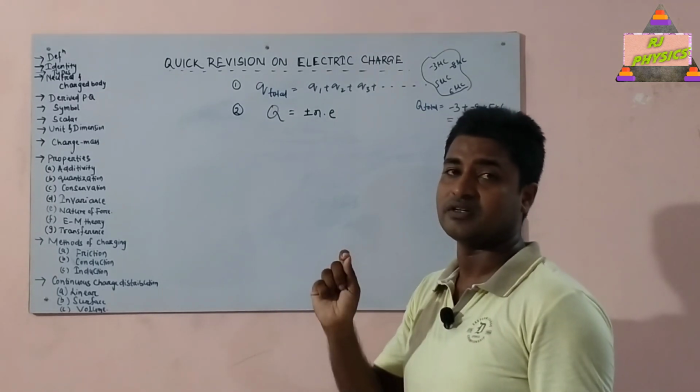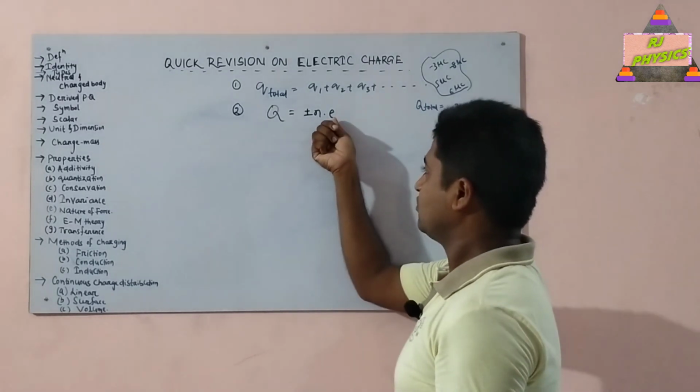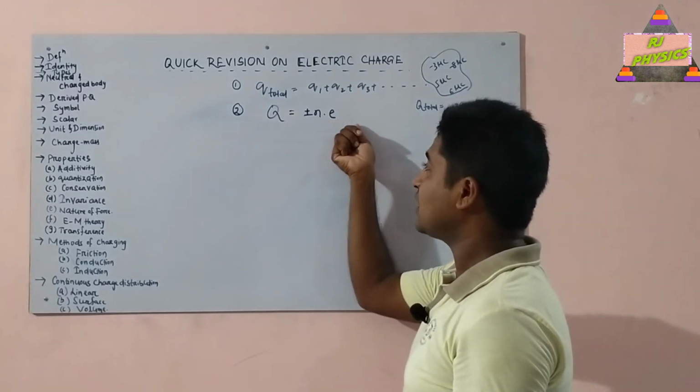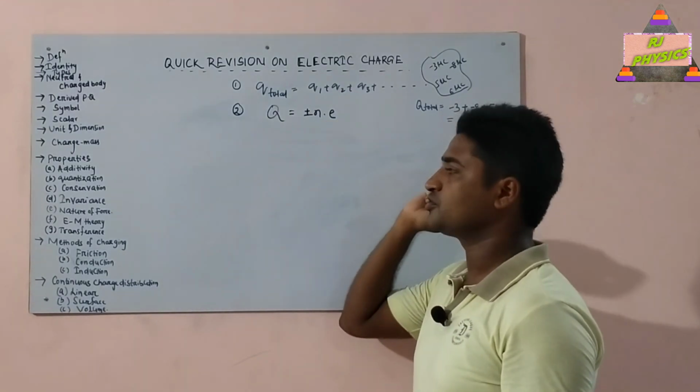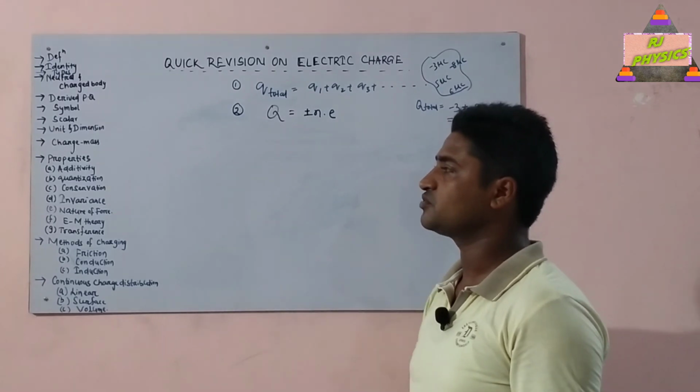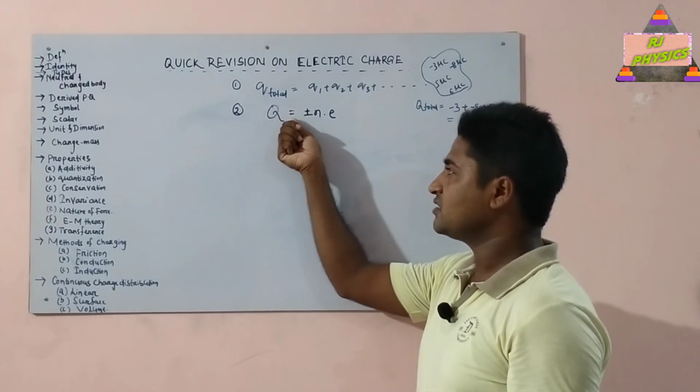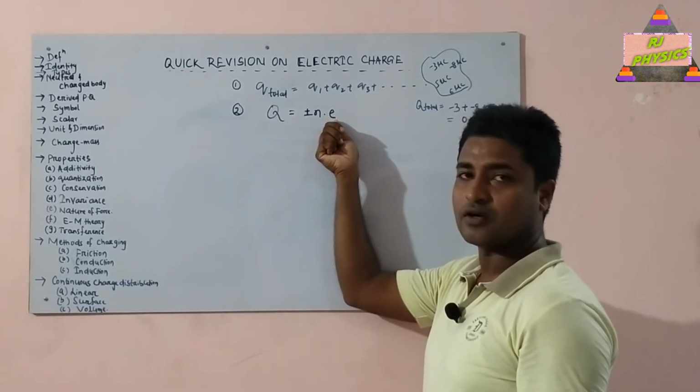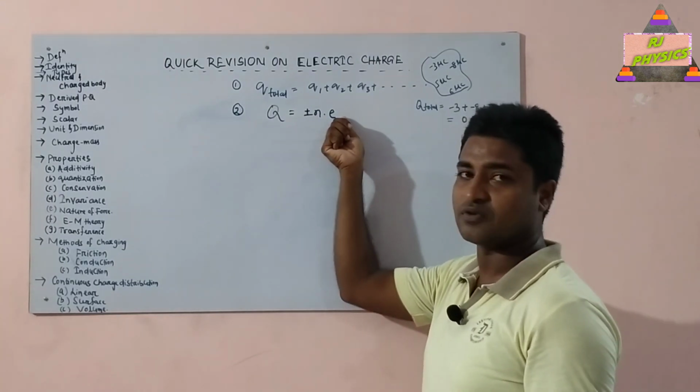n can't be a fraction. And e is the electronic charge, that is the charge which is present on an electron. So this is quantization of charge, that is, the charge present on any body is always an integral multiple of electronic charge, not a fractional multiple of electronic charge.